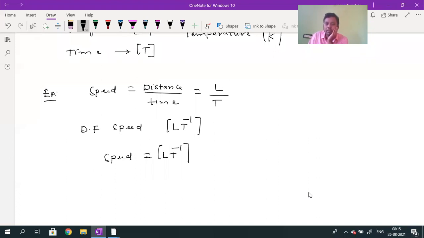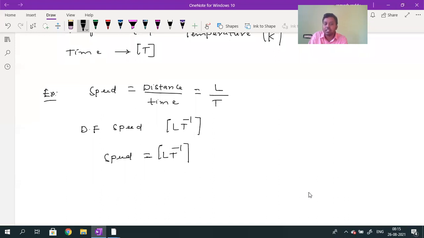What do we get to know from the dimensional formula? I will write the dimensional formula for all. You don't get excited. First we should know whether speed is a fundamental quantity or a derived quantity. Speed is a derived physical quantity. Speed is derived from the distance and time.